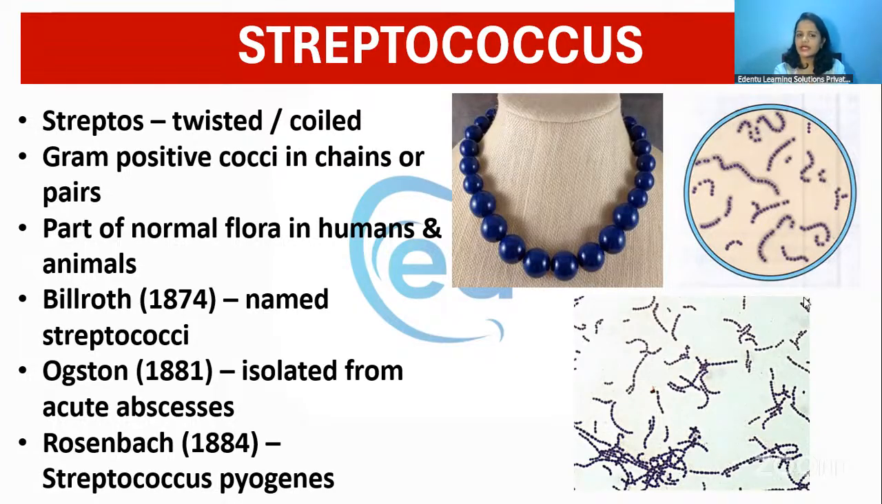Streptococcus, the appearance will be very similar to Staphylococcus, but it will be in chains. Just like we wear a beaded necklace like this, the Streptococcus will appear under the microscope like this. Staphylococcus was in grape-like clusters, whereas Streptococcus will be in twisted or coiled long chains, just like a beaded necklace. That's how Streptococcus will appear.